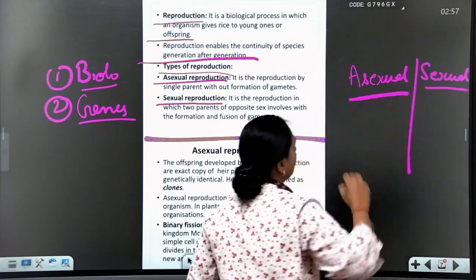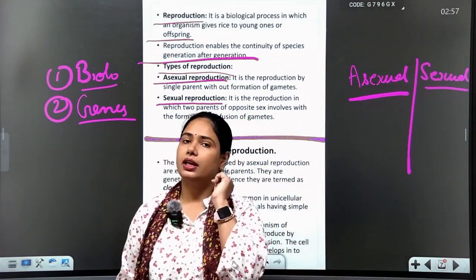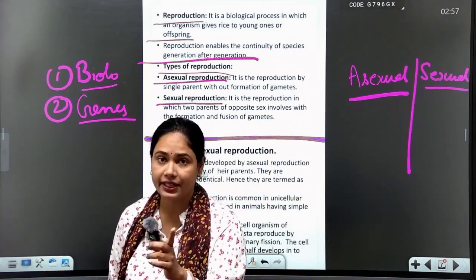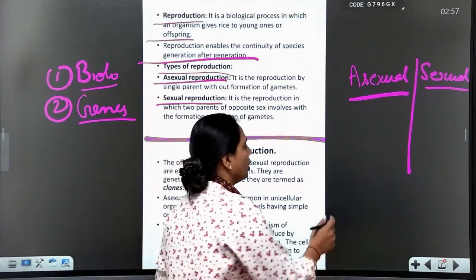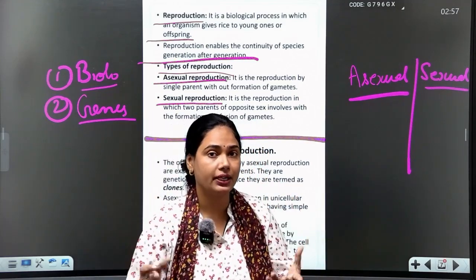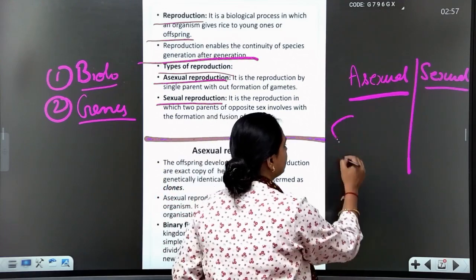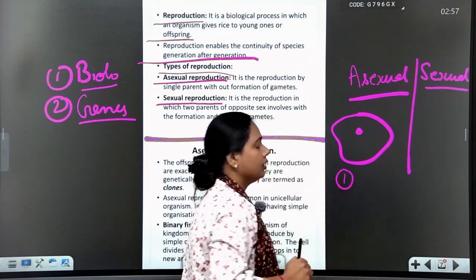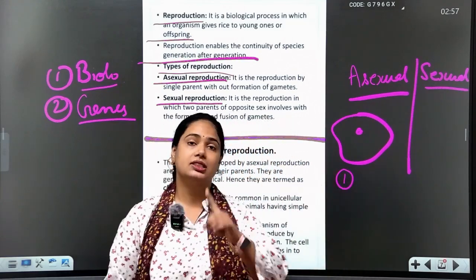First of all, if you studied in a lower class, very clearly there is hydra as one example, or to simplify, I am taking one example, amoeba. This is a single parent.